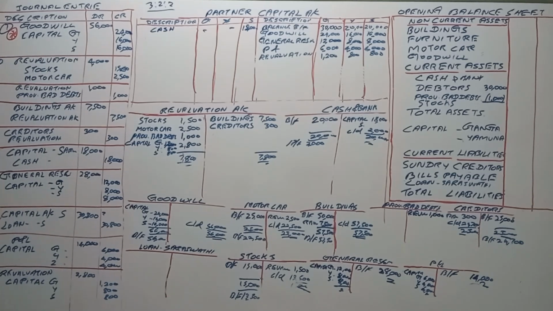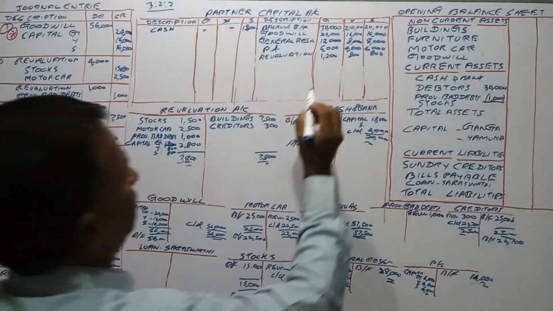Right? With that, all the journal entries are finished. Now we have to balance the accounts, right? We will balance it.